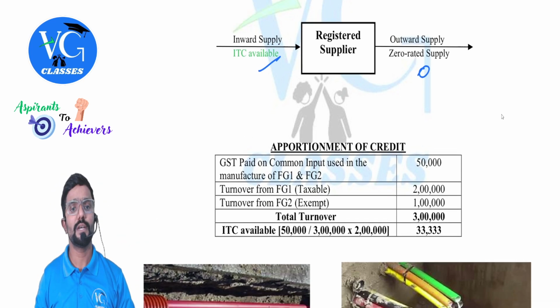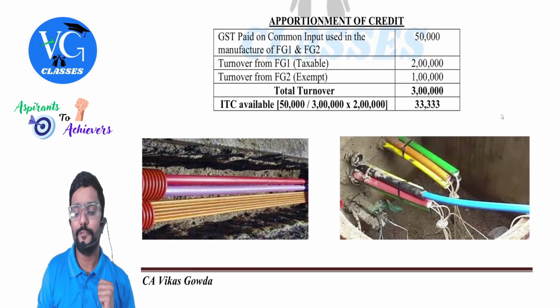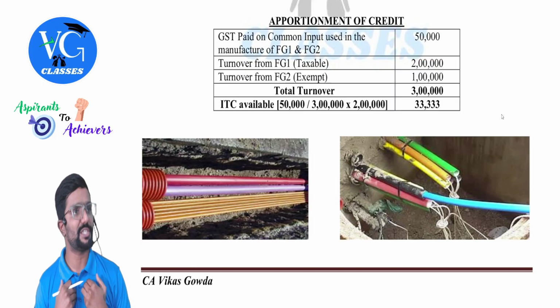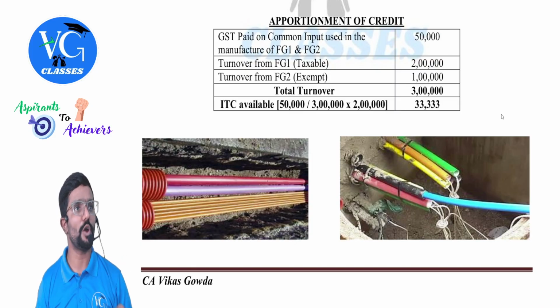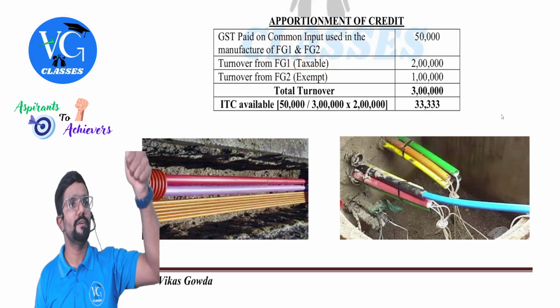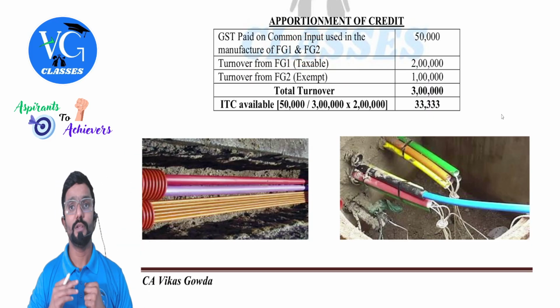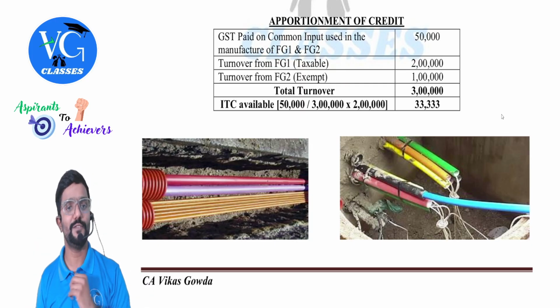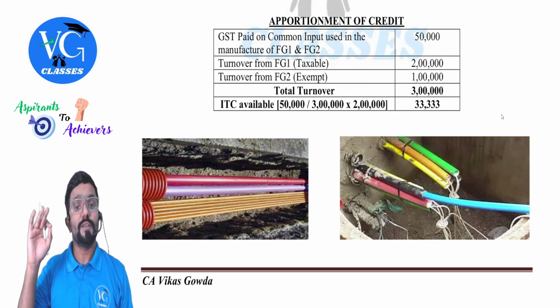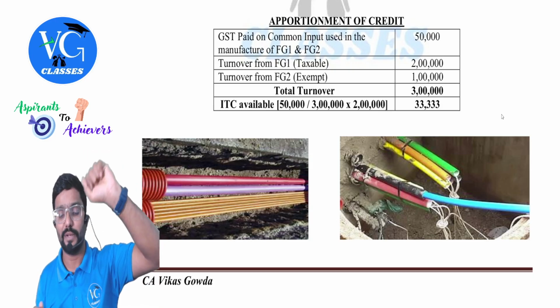Third scenario is, guys, I am giving an example here. Observe. I have paid 50,000 GST on my purchases. Purchase of what? Raw material. And the raw material I will use to produce two outputs, finished goods 1 and finished goods 2. FG1, FG2. So my outward supply: one is taxable, one is exempt.